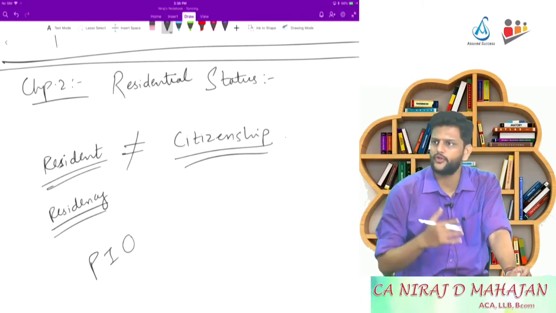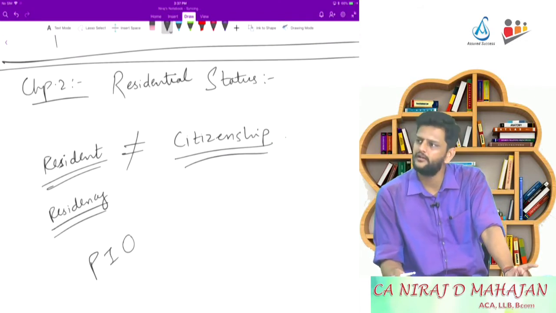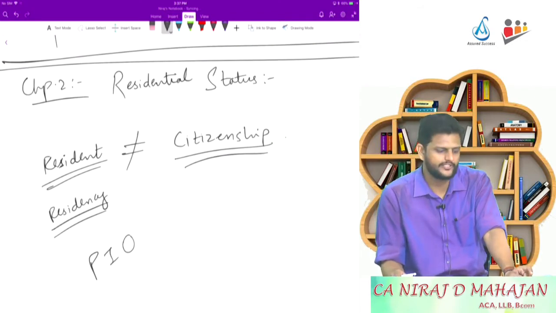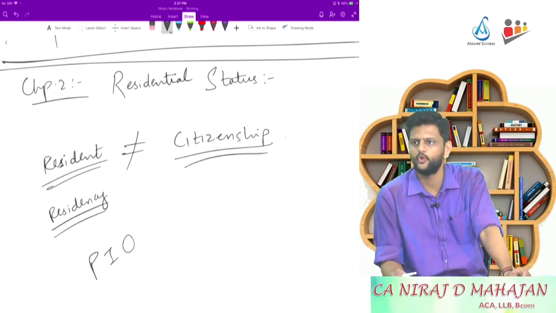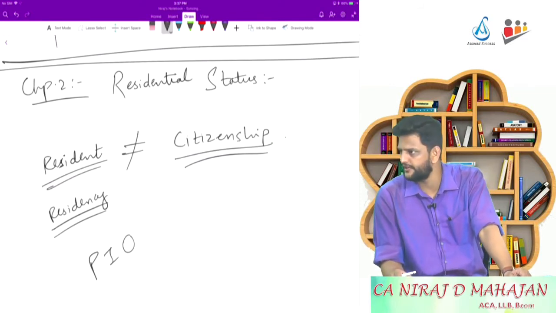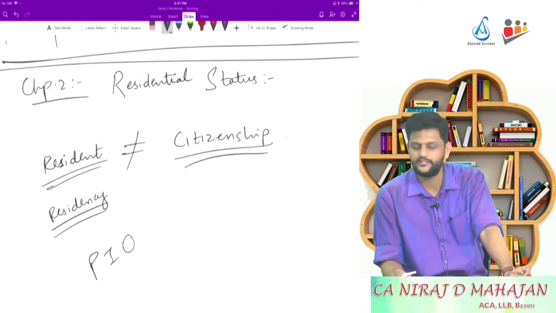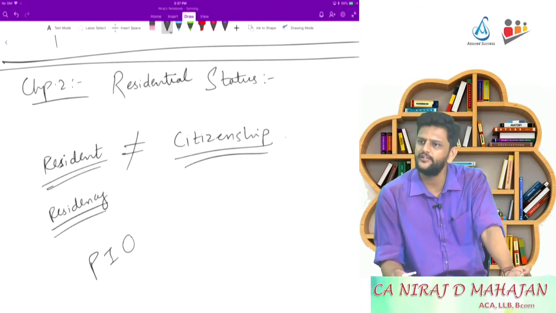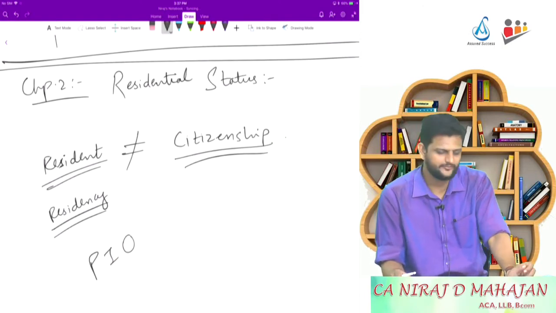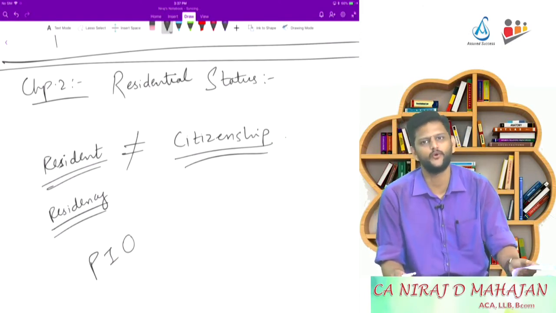Under individual and HUF, what do you see? Resident and non-resident. And do we have any subtypes of non-residents? No, but we have subtypes of resident: resident and ordinarily resident, as well as resident but not ordinarily resident. Okay? So like I said, chapter 1 was warm up. Now we'll start with the core of the chapter.